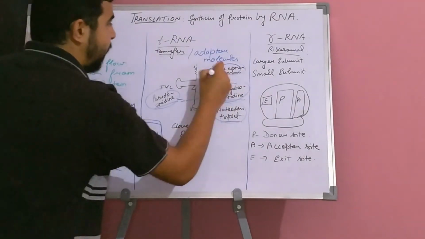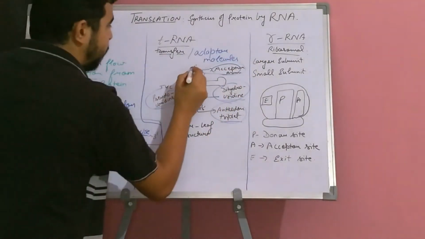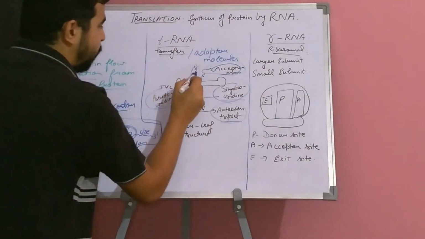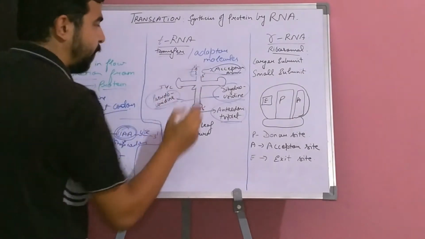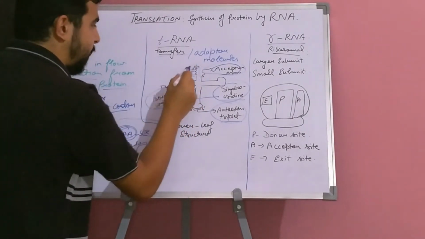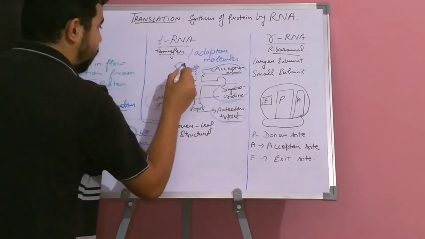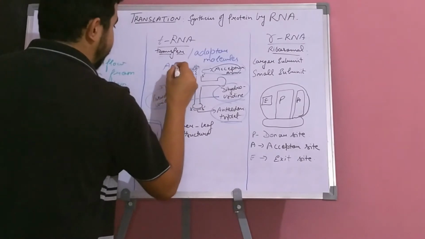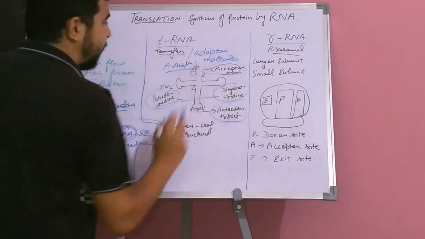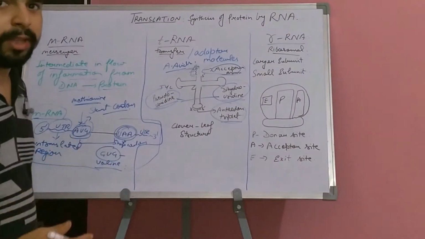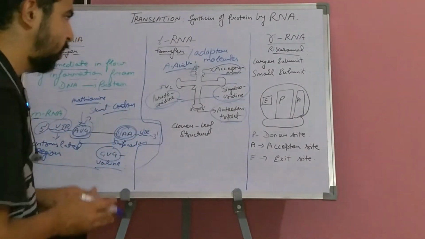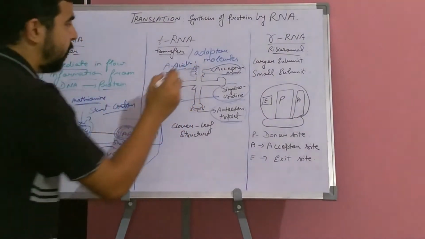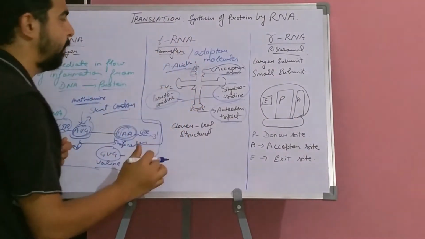So at the acceptor arm, what will happen? Here we can see that there are 3 base sequences, which are CCA. Now at this 3' A, the amino acid will bind. That's why it is known as the acceptor arm, or we also call it the amino acid acceptor arm. So suppose at this particular 3' end the methionine is binding.